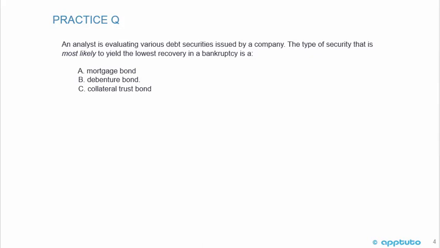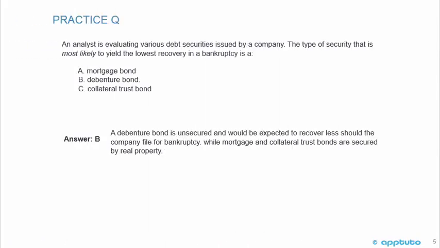Quick practice question here. An analyst is evaluating various debt securities issued by a company. The type of security that is most likely to yield the lowest recovery in a bankruptcy is A, a mortgage bond, B, debenture bond, or C, collateral trust bond. The correct answer is B. A debenture bond is unsecured and would be expected to recover less should the company file for bankruptcy, while mortgage and collateral trust bonds are secured by real property.